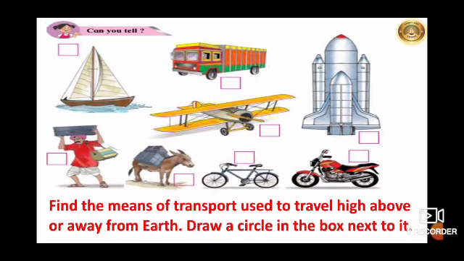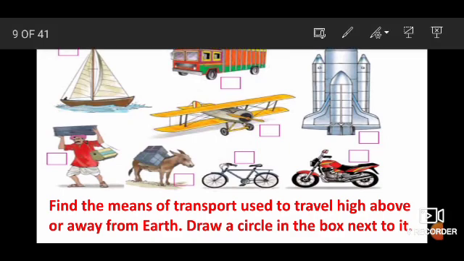Now, next question. You have to find the means of transport used to travel high above or away from the earth. Now children, what do we use for traveling above or away from the earth? Which transport do we use? Yes. We use rocket that goes above the earth, and airplane, shuttle. So we have to draw the circle in the box next to it. So let us draw the circle for shuttle and for rocket.